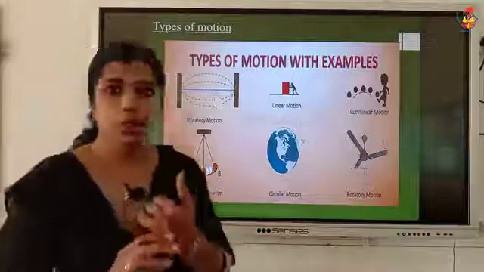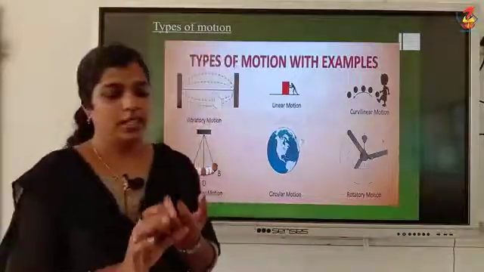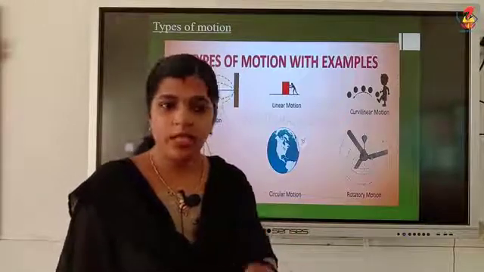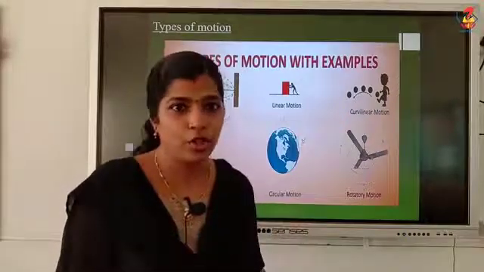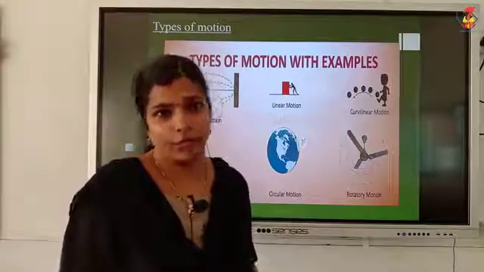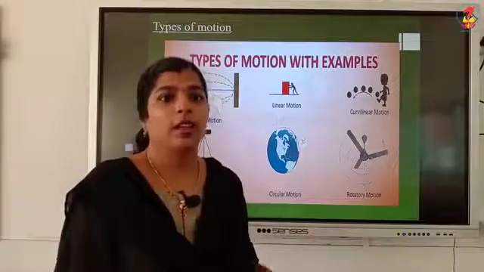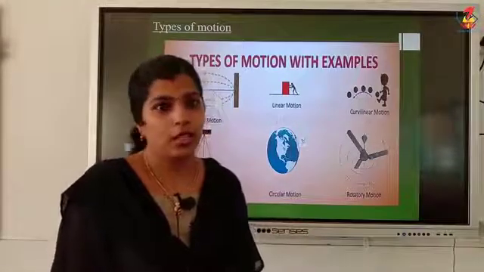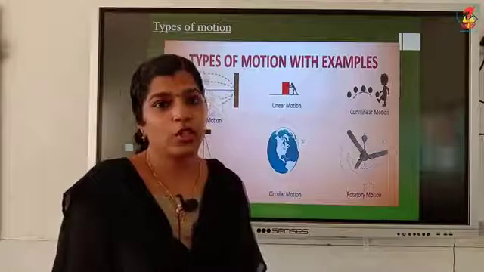So, motion, rest, scalar quantity, vector quantity. Rest means the object is not changing its position with respect to the surroundings during the passage of time. Motion means the object is changing its position with respect to the surroundings during the passage of time.